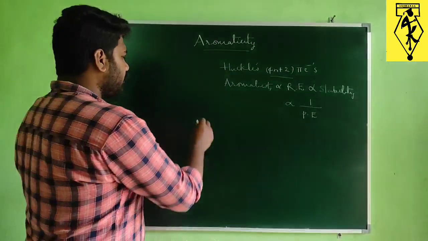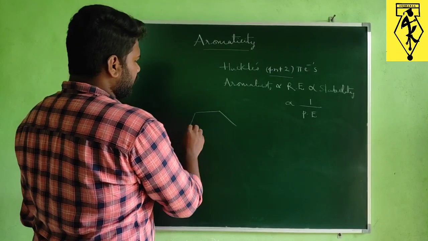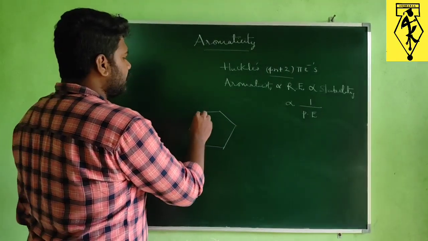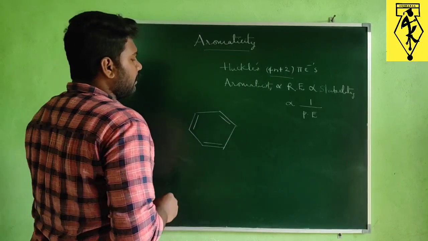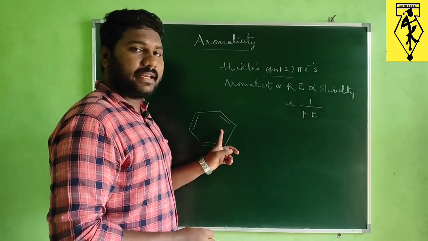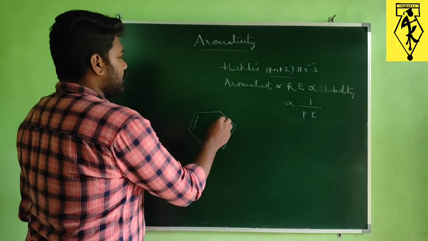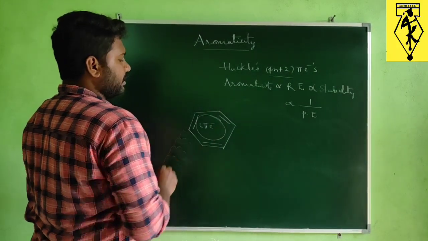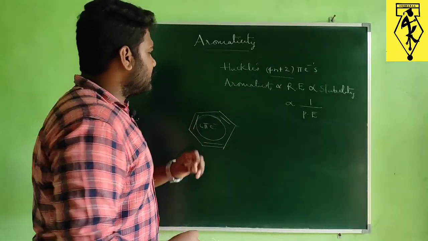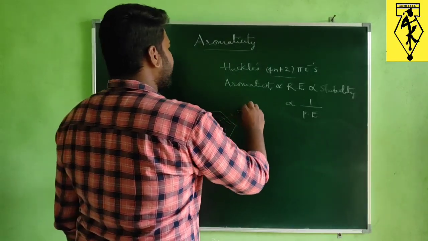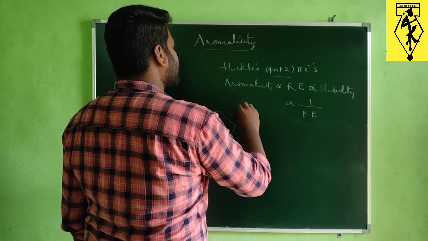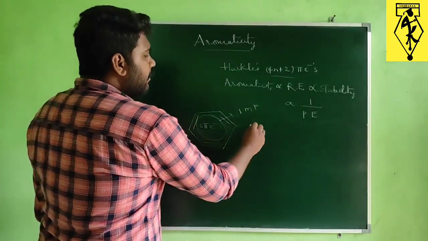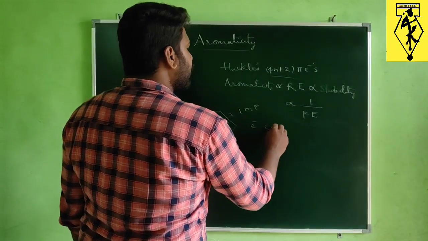Benzene is an aromatic compound. In benzene, because of delocalization of 3 pi bonds, we get a ring current. Because of delocalization of these 6 pi electrons, this causes an induced magnetic field, and here the electron circulation is in a clockwise direction.